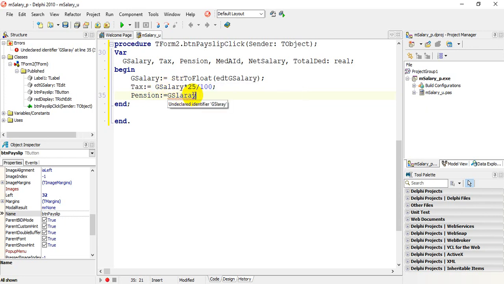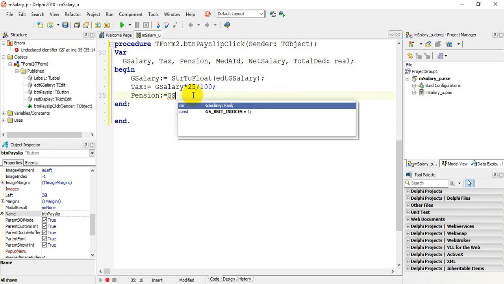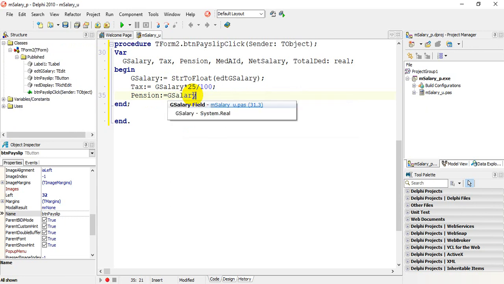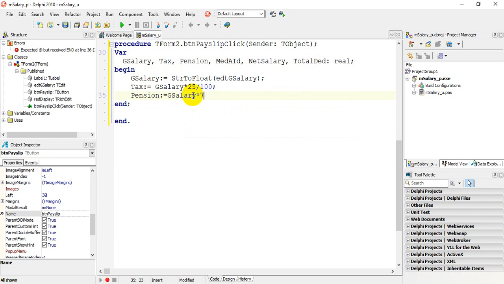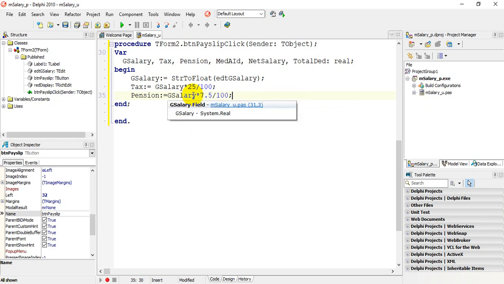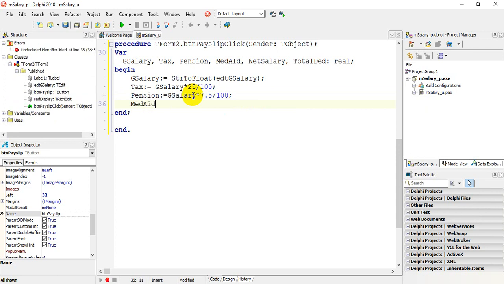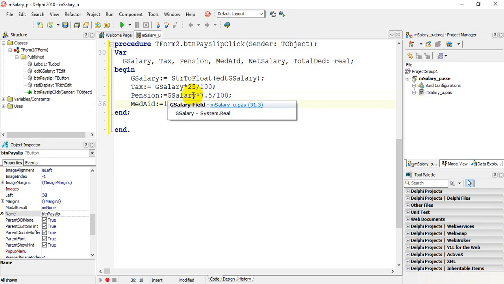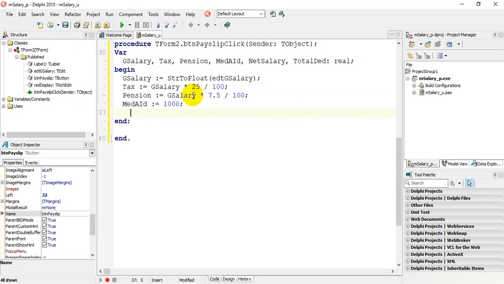Can you see I have a spelling error? A quick way to do that is to use control and space, so you can pick up the actual variable name. G salary times 7.5/100, which is 7.5%. The next one is medical aid. Medical aid is a set amount of 1,000 Rand. Note, no spaces between the numbers. Control D if you want, just to make it look neat.